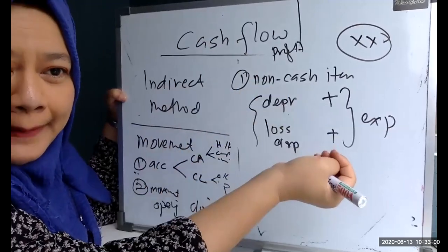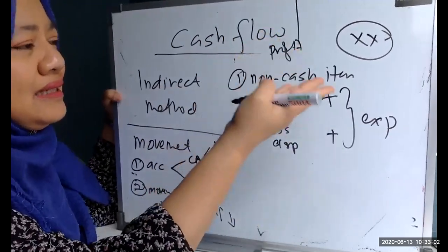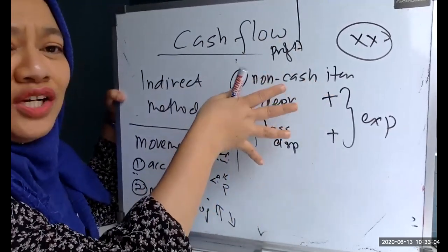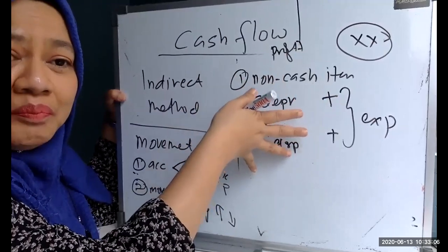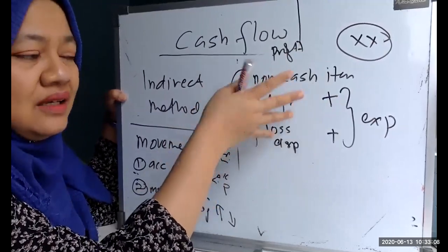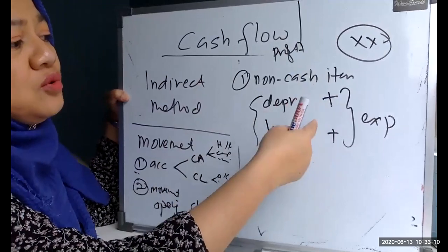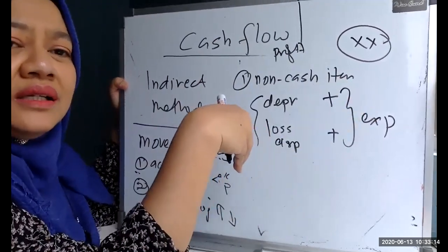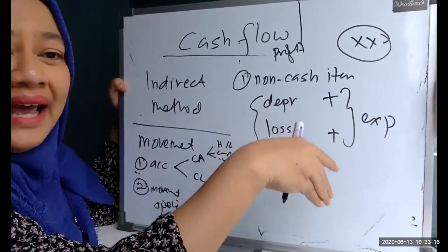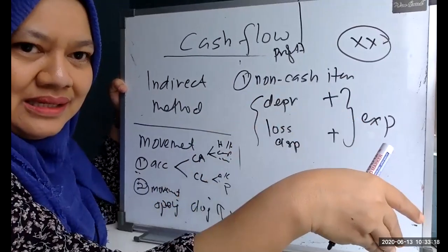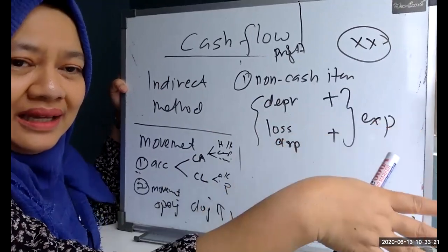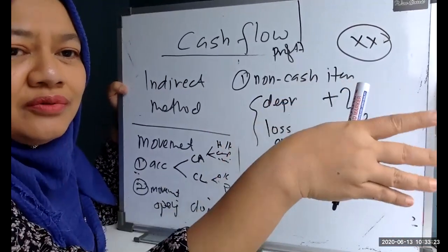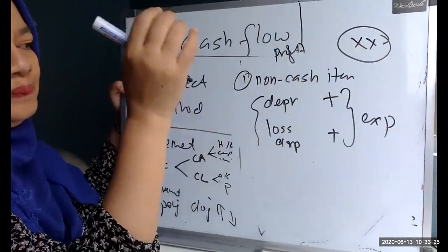It's just a concept. You deducted them, but the amount does not involve cash because you did not pay for these expenses. So that's why you have to add back, in order to take the non-cash items out of your cash flow statement.